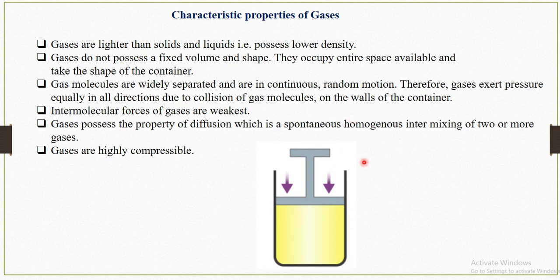Next we will see the characteristic properties of gases. First, gases are lighter than solids and liquids, and they possess low density. Gases do not possess a fixed volume and shape, but they occupy the entire space available and take the shape of the container. We can consider the example of an LPG cylinder.